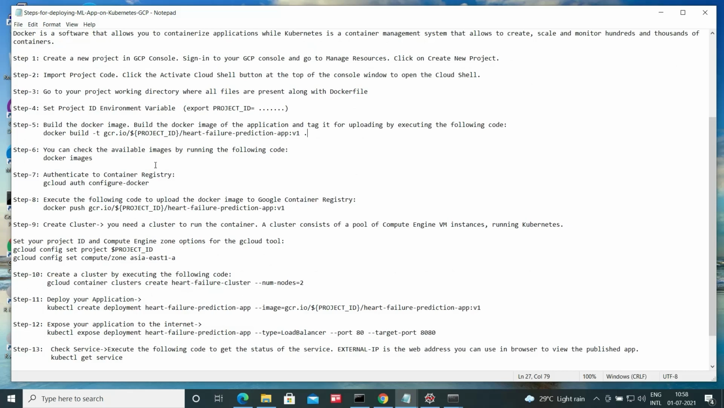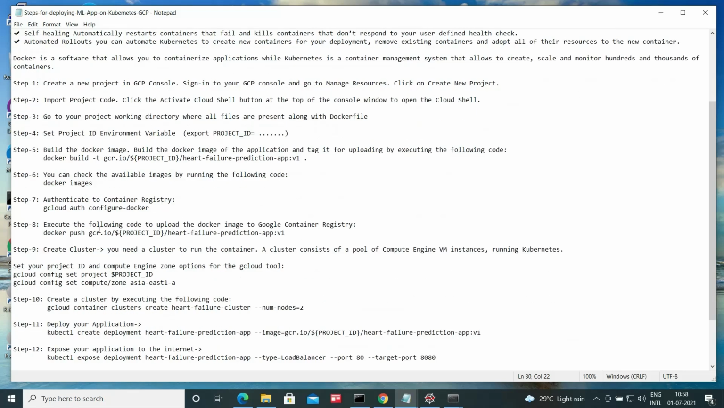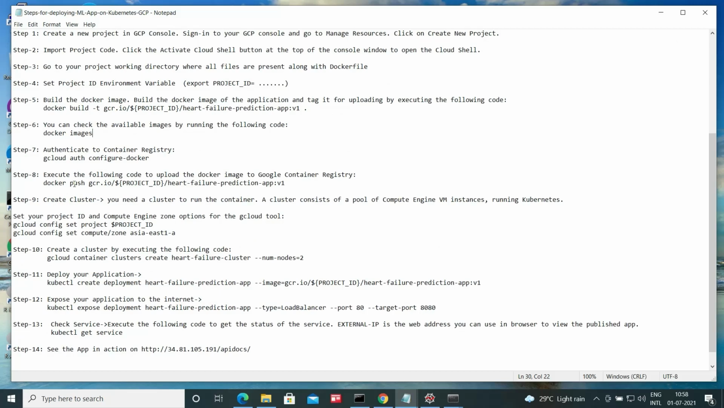Then we can check the available Docker images by running this code, whether the Docker image has been created or not. And then we have to authenticate to Google Container Registry, so gcloud auth configure-docker. Then execute this code to upload the Docker image to Google Container Registry. The next step is to push it, docker push gcr.io/, as you can see.